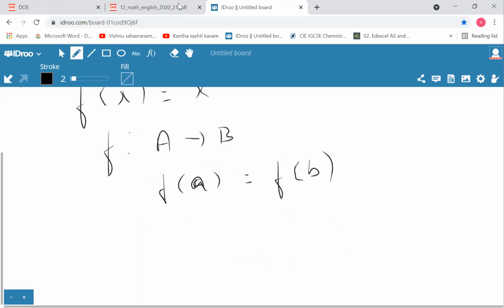which means a squared is equal to b squared. Or in other words, you can say plus or minus a is equal to plus or minus b. But since it is given the function is going to be N to N, that is, with respect to natural numbers, we cannot take the negative values. So you cannot take a to be equal to minus b. a can be only b. So you can say it is going to be a one-to-one function.